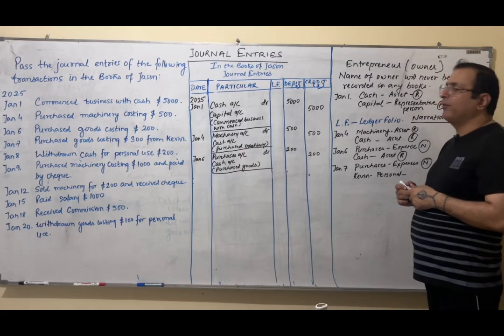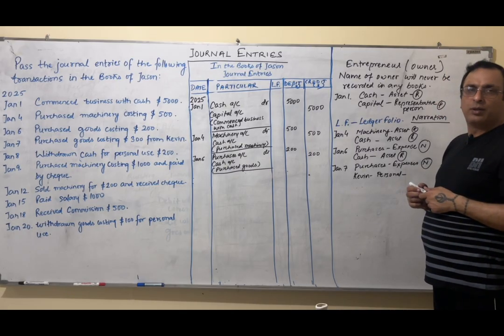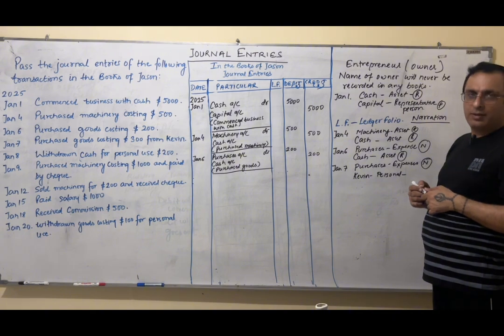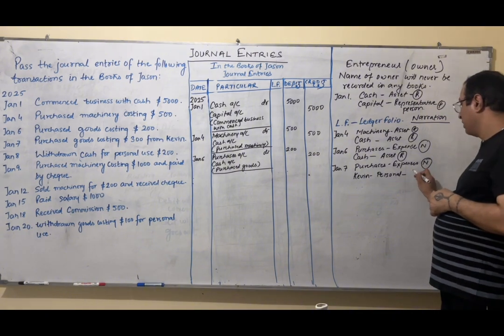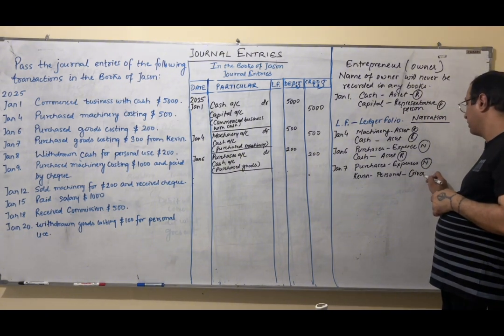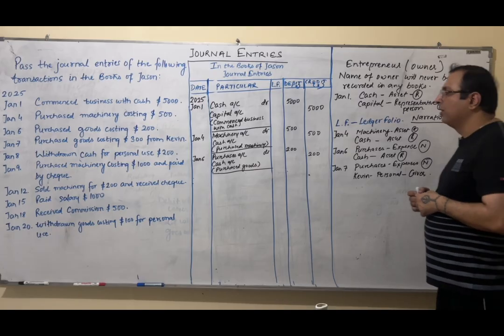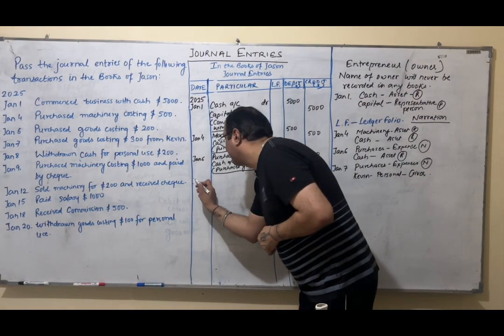Now think. Purchase goods from Kevin. When I purchase goods from someone, he is a giver or receiver? Yes, he is a giver. Debit the receiver, credit the giver. He is a giver, right? So, how do we record this entry?